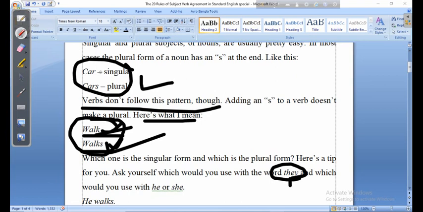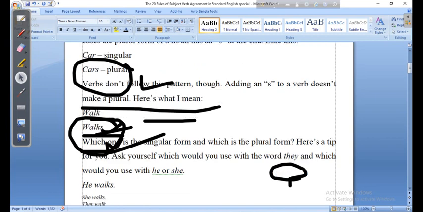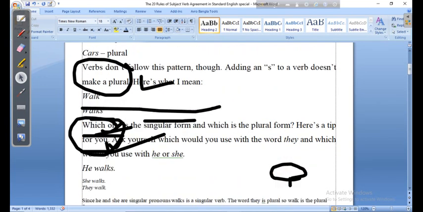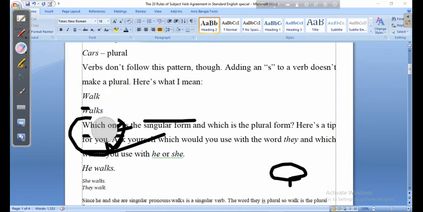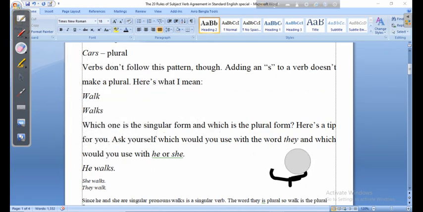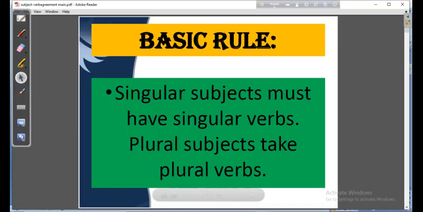Taking s at the end, a noun becomes plural, but taking s at the end, verbs become singular. So my dear students, I think you have become quite clear about singular and plural subjects and verbs. Now we will move to our main discussion.